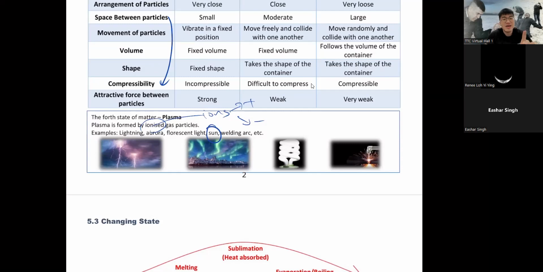But here's the thing. We are protected by a layer of magnetic field. The Earth is a magnet. You shall learn this next time. Why? Because a magnet has north and south poles, right? Your Earth has north and south poles too. It's not a coincidence, because the Earth is a magnet. So we have a magnetic field around us to protect us from all these dangerous sun explosions. When the explosion reaches Earth, our magnetic field just pushes them away.